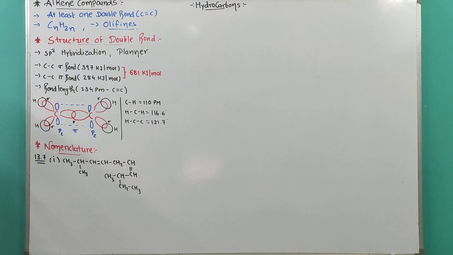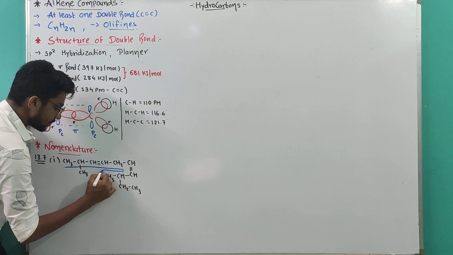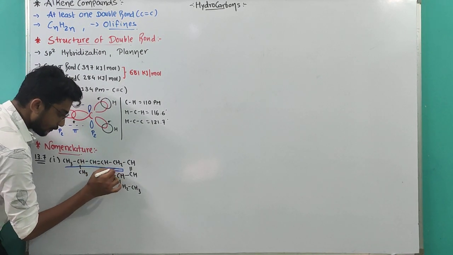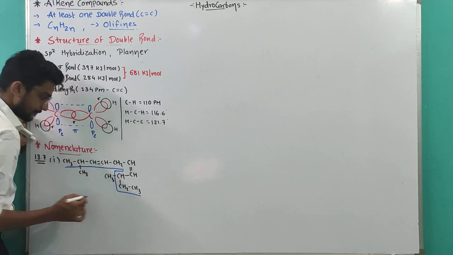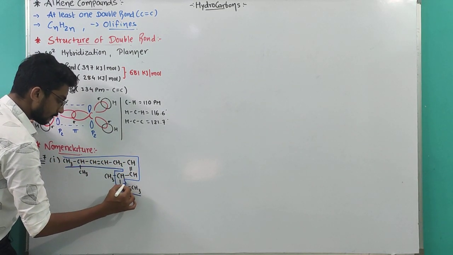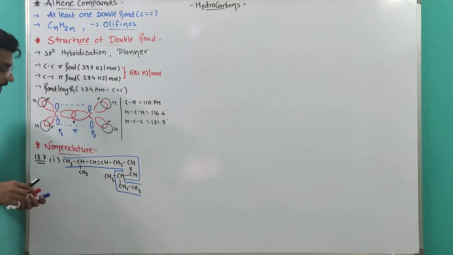Now let's find out the longest chain. So this will be the longest. Okay, no, not here, because here two carbons are there. So this will be the longest chain. Now the numbering part.